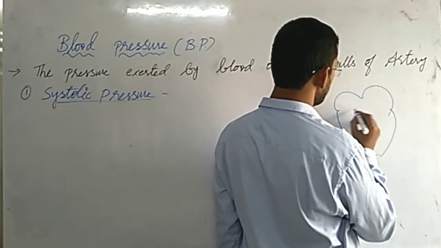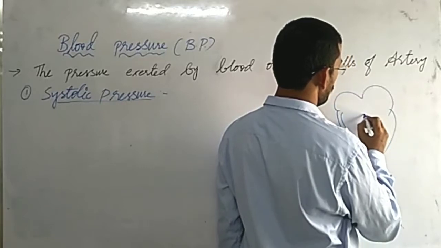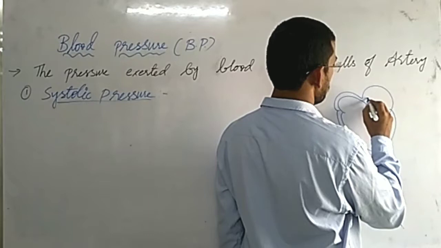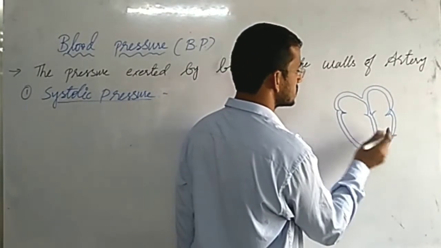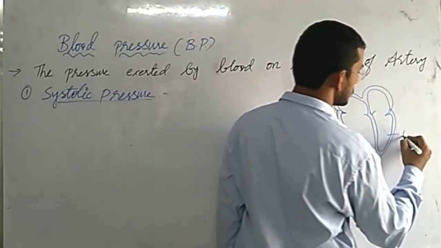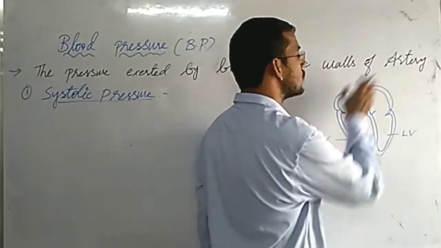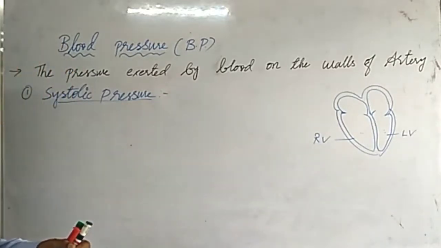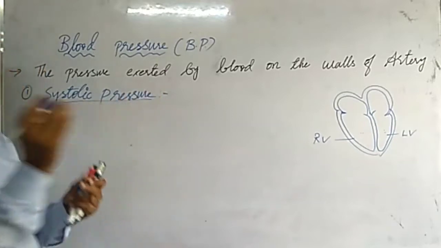In this heart, these two are ventricles. This is right ventricle, this is left ventricle. Whenever ventricles contract, the blood flows into the artery with a pressure, and that pressure is called as systolic pressure.